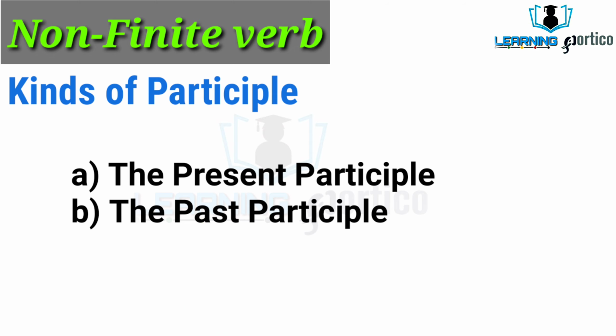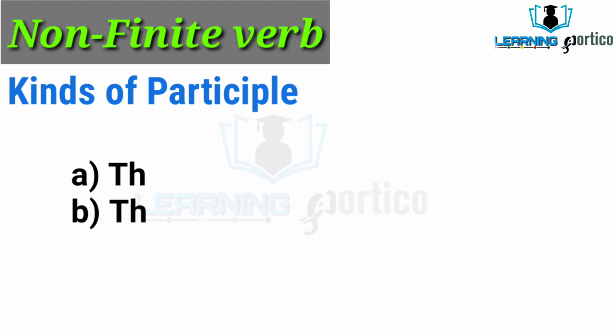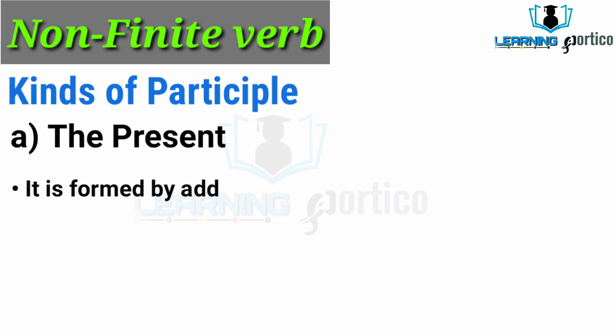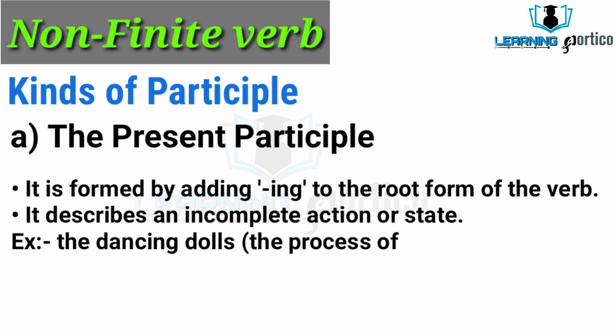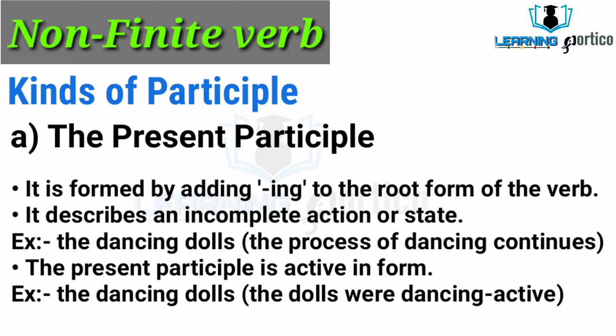They are verbs but work as adjectives. When a participle ends with ing, it is called a present participle. When it ends with ed or en, it is called a past participle. The present participle is formed by adding ing to the root form of the verb, like dancing, baking. Dancing originates from the verb dance and baking from the verb bake. Ing is added to dance and bake.